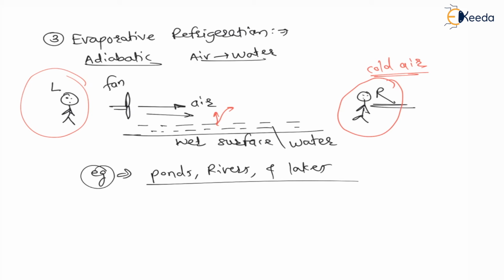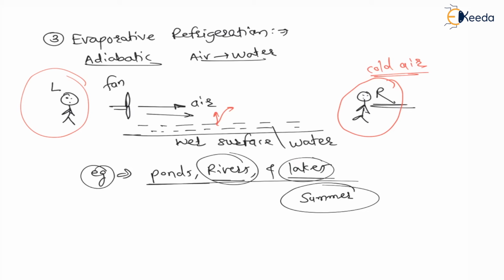My dear students, in summer days, if you have a farm, go near ponds, rivers, or lakes. In summer, whenever air is flowing over the river or lake, you will feel this air as colder, much colder than atmospheric air, because this effect is evaporative refrigeration.